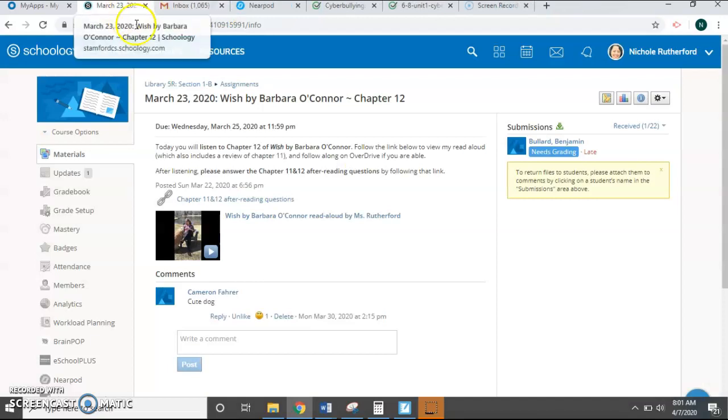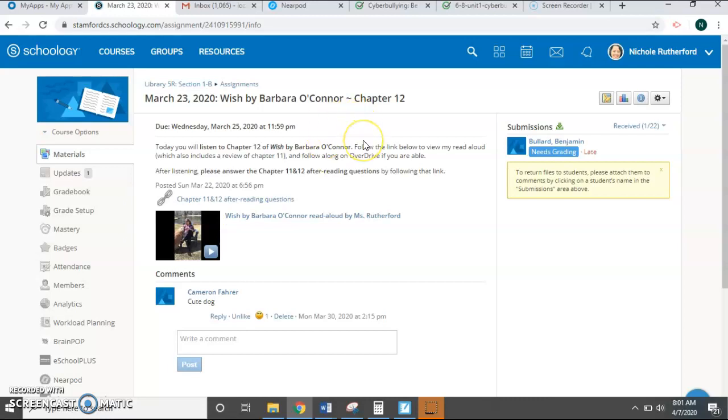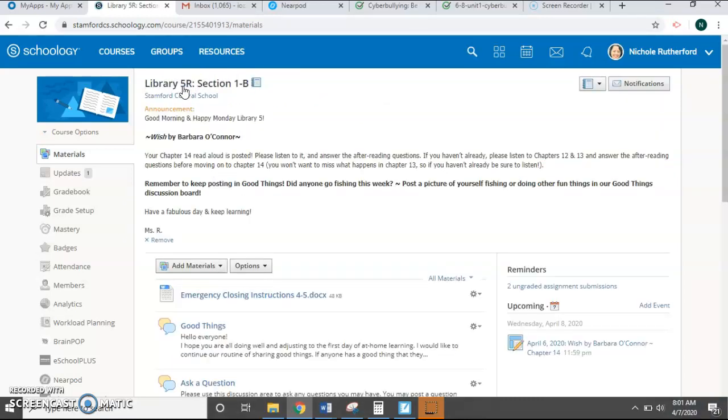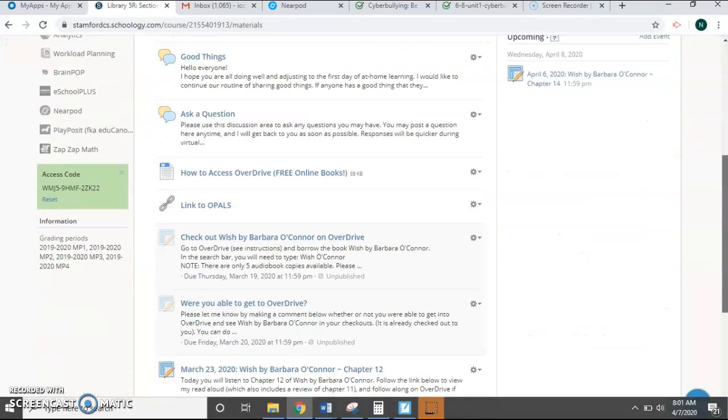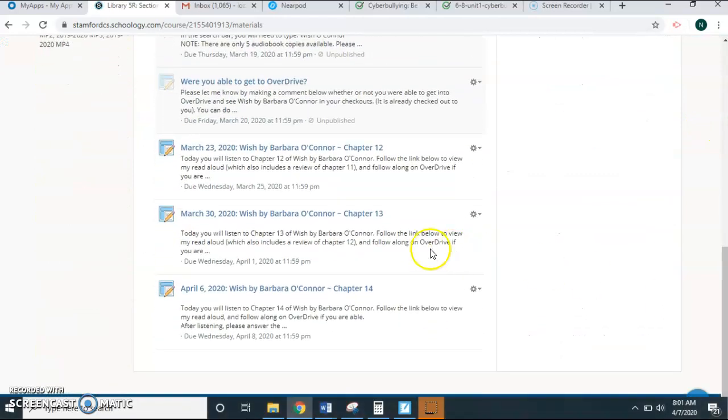So I'm going to take you back to Schoology. Once you've finished that, don't do more than once a week. If you want to get a little caught up, you could do 2 of them this week, but this is really meant to be once a week. And hopefully it's an enjoyable read. I think it is. So there was chapter 12, and you have the same thing for chapter 13 and chapter 14. Each week you'll see a new chapter of Wish pop up.